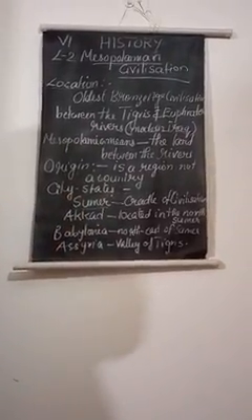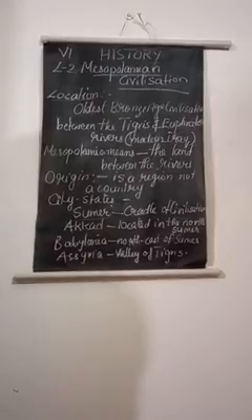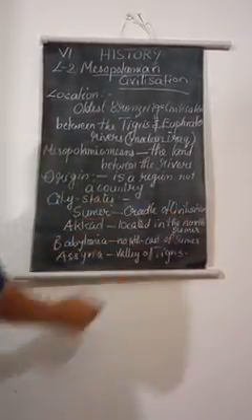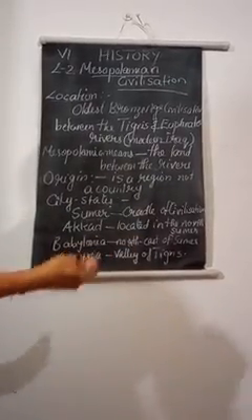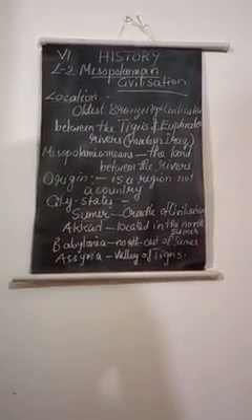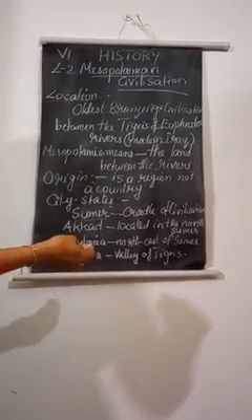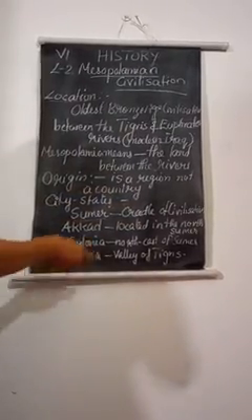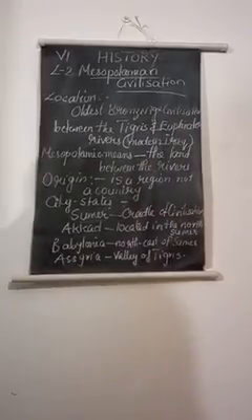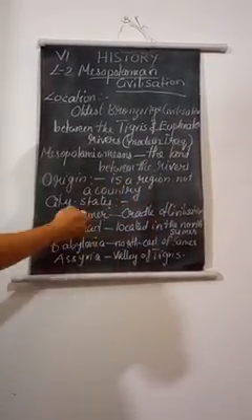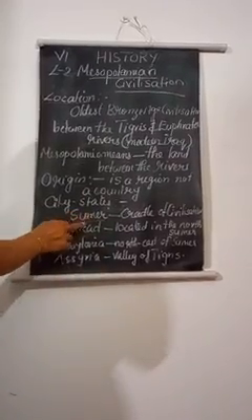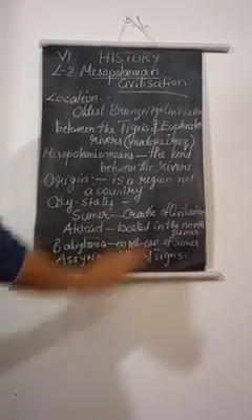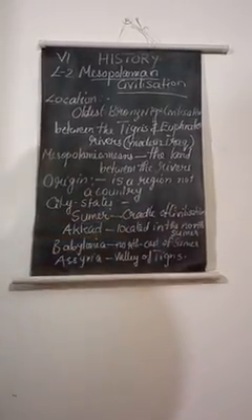Just for understanding, we only want to study the names of the city-states one by one. And Sumer is often referred to as the cradle of civilization. Cradle, we all know what a cradle is, from our childhood time. So remember, it is known as the cradle of civilization, at the first starting. That is known as Sumerian. So Sumer is otherwise known as the cradle of civilization. Remember, it's a 1 mark question.